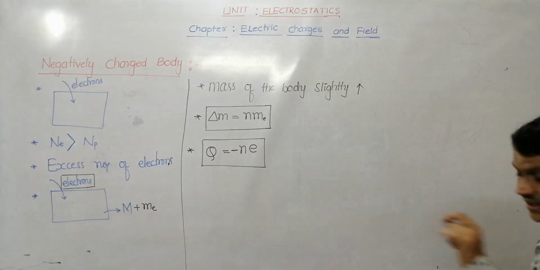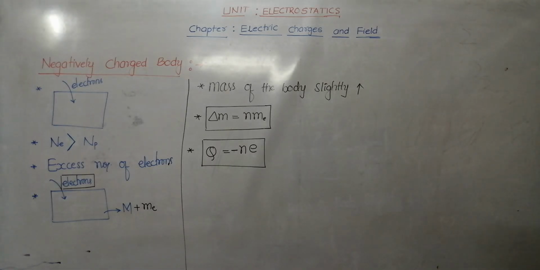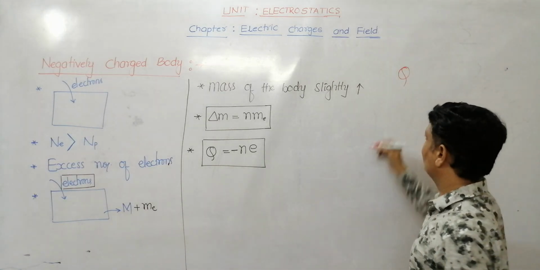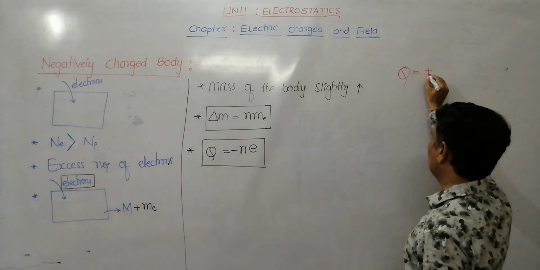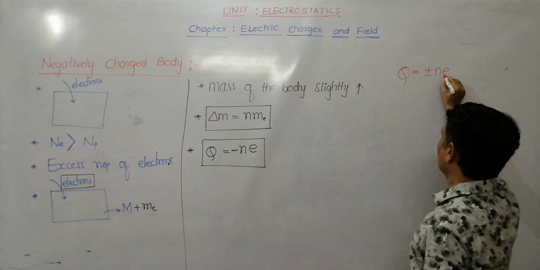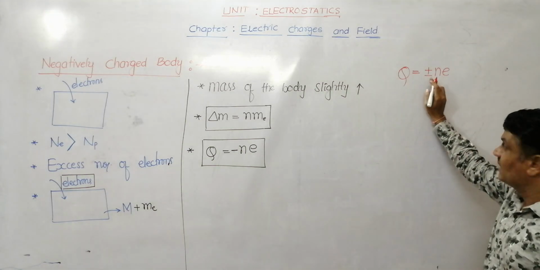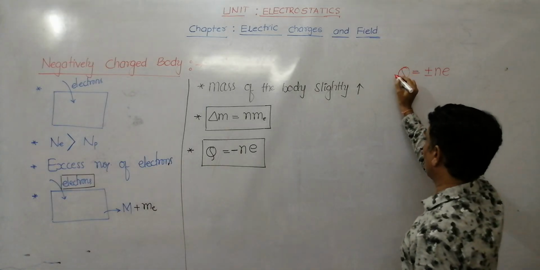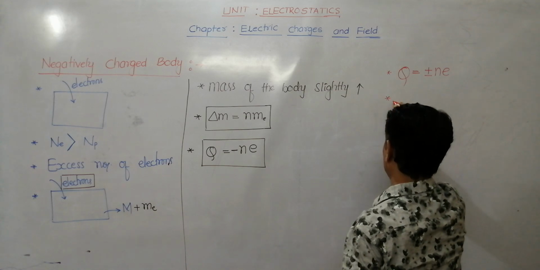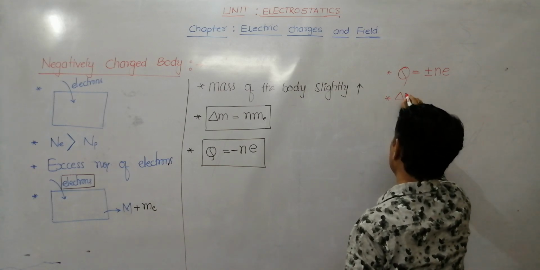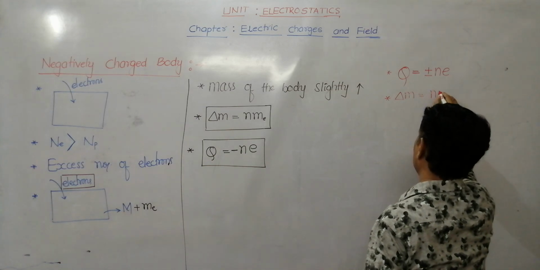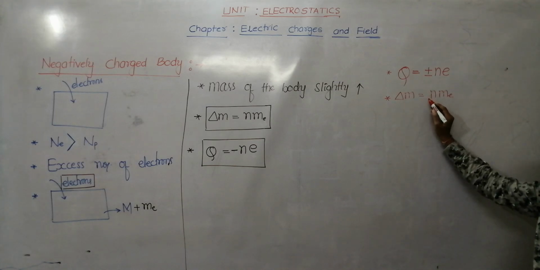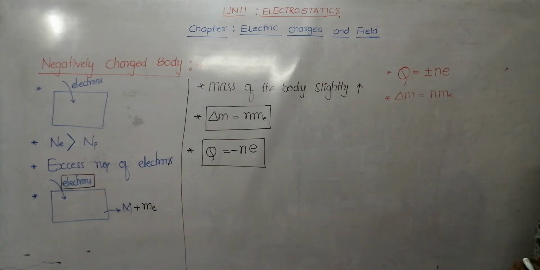Suppose n number of electrons are added or removed from the body, the net charge of the body is plus or minus ne. When electrons are removed, plus ne. When electrons are added, minus ne. Keep in mind. So the change in mass of the body when it is charged is n into m_e. When positively charged, it decreases; negatively charged, it increases. That you have to remember. Okay, please note down.